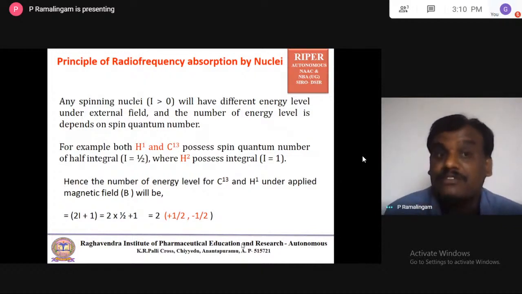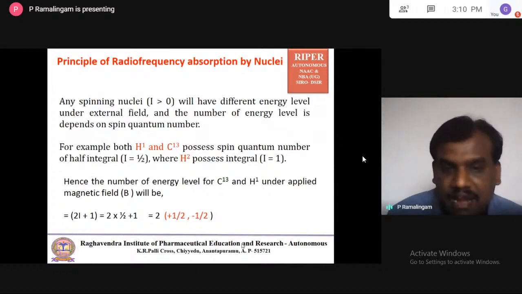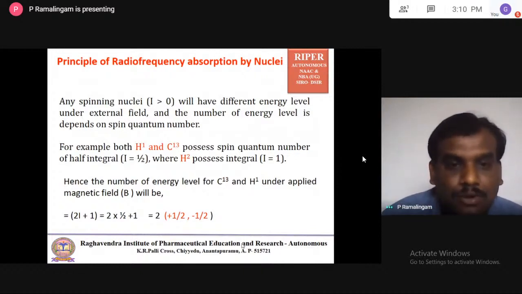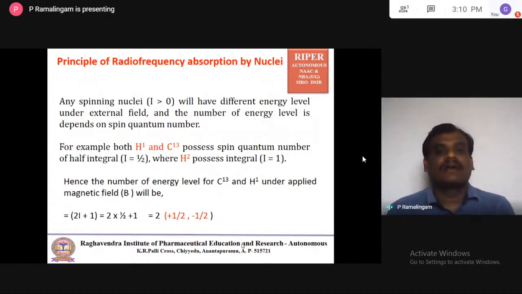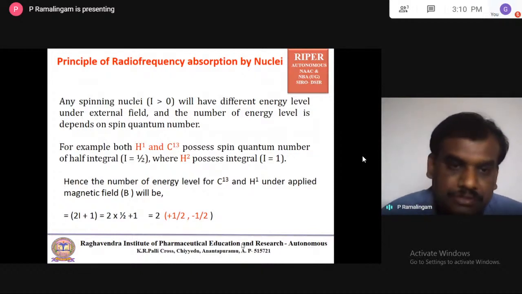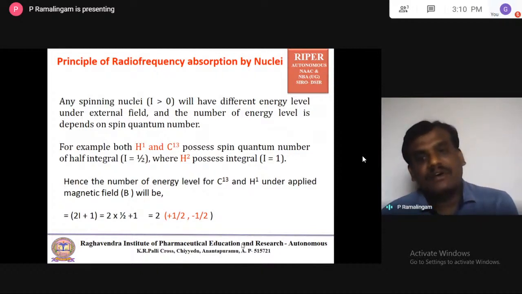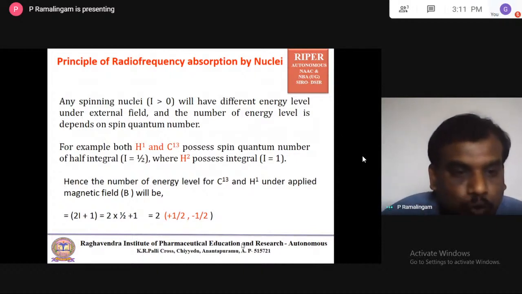It means the spin quantum number is not atom specific, it is isotope specific. Within an atom, different isotopes will have different spin quantum numbers. That's what you ought to understand. Proton H1 possesses I equal to half, whereas H2 possesses I equal to 1. Interestingly, carbon 13 and proton both possess I equal to half. Hence, the number of energy levels for both proton and C13 nuclei under the magnetic field will be given by the formula 2I plus 1.